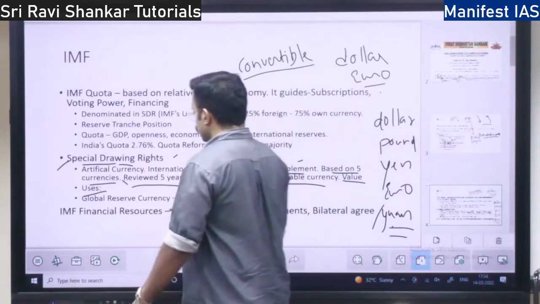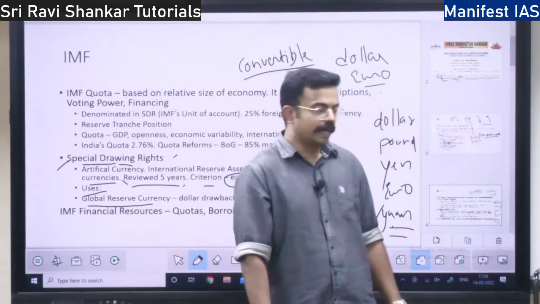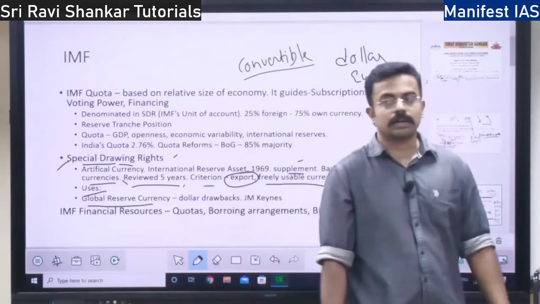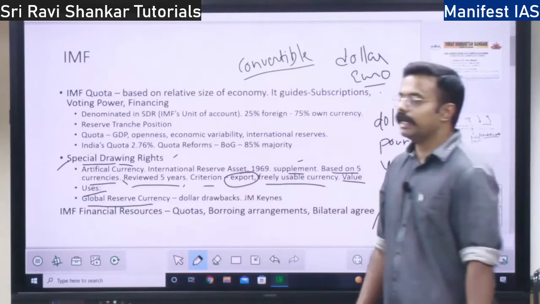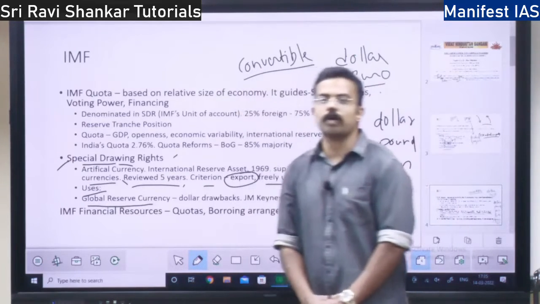So there is a need for SDR to be a global reserve currency. See, today the global reserve currency is what? Dollar, right? Everybody prefers to hold dollar. So instead of the dollar, we can have what?